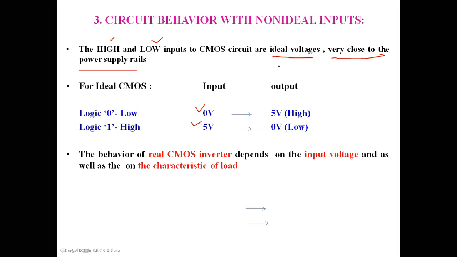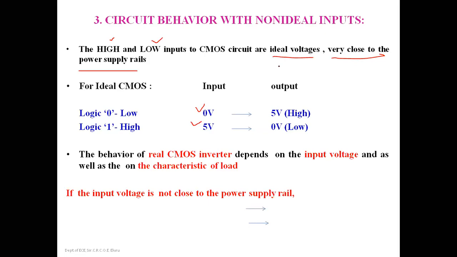So the question is, if the input voltage is not close to the power supply rail, then what will happen to the circuit?